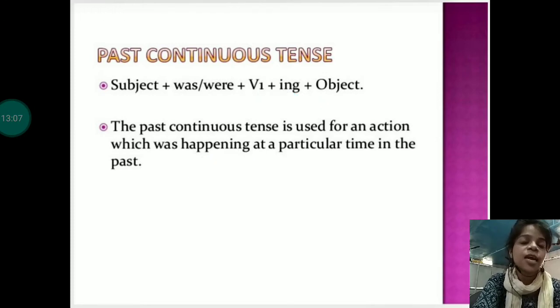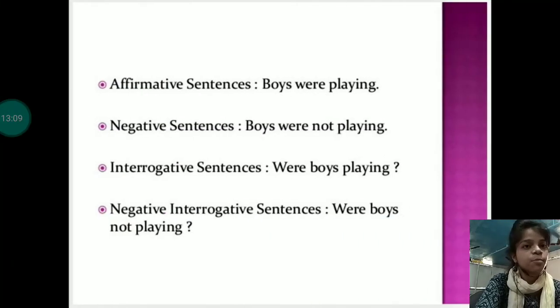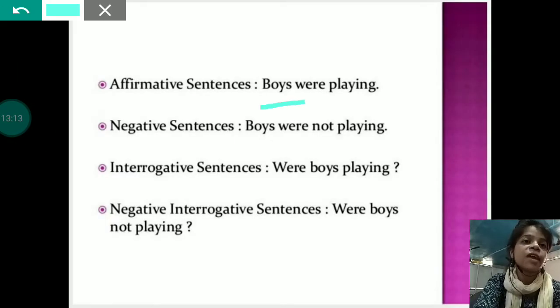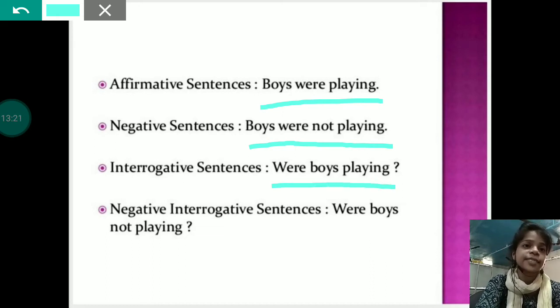And examples are as follows: boys were playing, if we have to make an affirmative sentence. Boys were not playing, that is a negative sentence. Were boys playing? It's an interrogative sentence. Were boys not playing? It's a negative interrogative sentence.